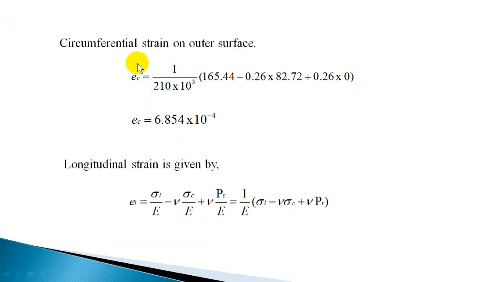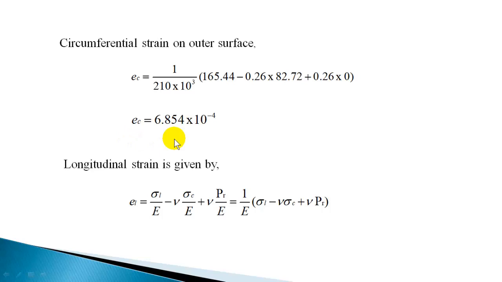So EC on the outer surface is 1 by E, 210 into 10 raised to 3, times hoop stress 165.44 minus nu into sigma L, sigma L is 82.72 longitudinal stress, plus nu 0.26 into outside pressure 0. So that will give the circumferential strain on the outer surface as 6.854 into 10 raised to minus 4.